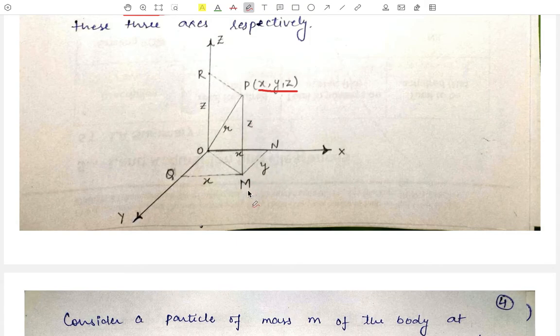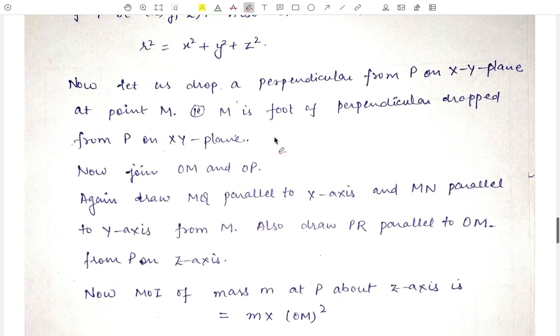Similarly, this PM will be equal to z because this is parallel to the z-axis. Here we can find out the relation between this R and these three coordinates x, y and z. These are R square is equal to x square plus y square plus z square. These four quantities share this relation. Here we have R square is equal to x square plus y square plus z square.